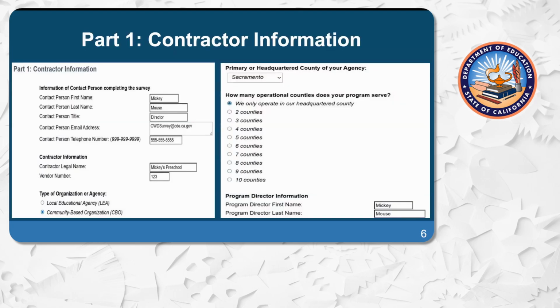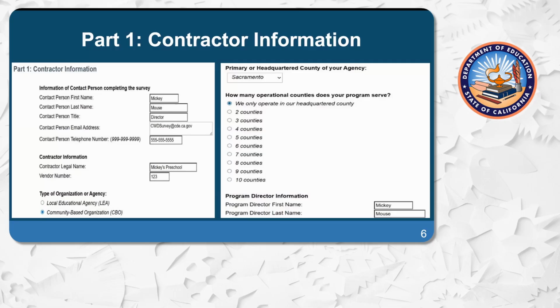Part 1, contractor information. Part 1 contains the basic information about your program. The person entering the information should put in their name, email, and phone number. Please make sure to enter in your vendor number. The survey will not let you continue if there is missing information. This means that no fields can be left blank.